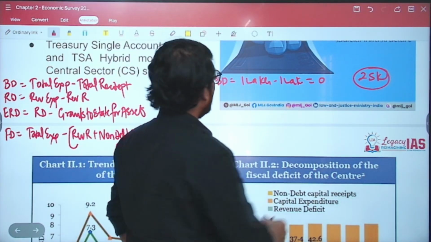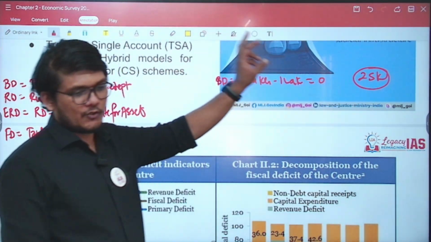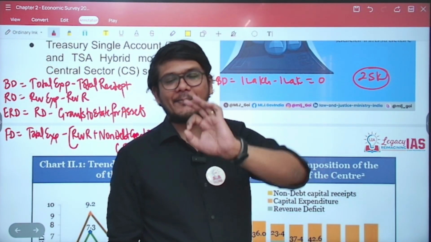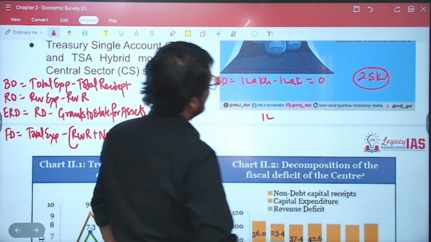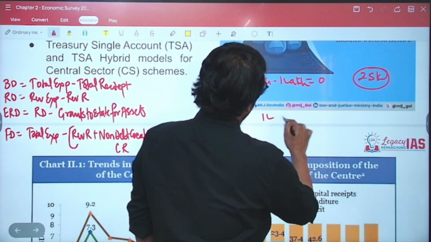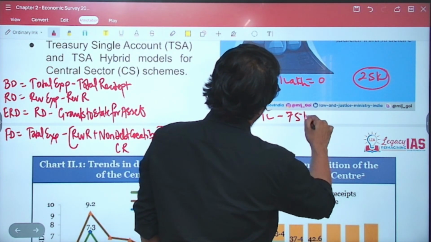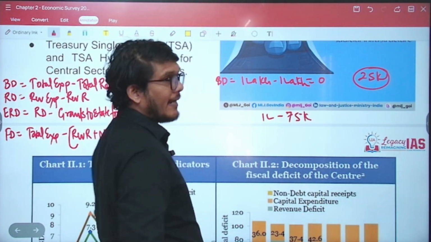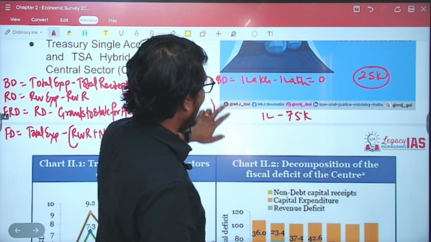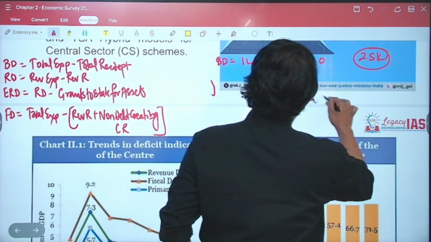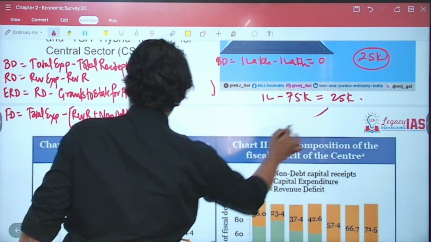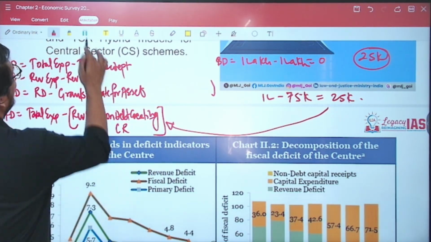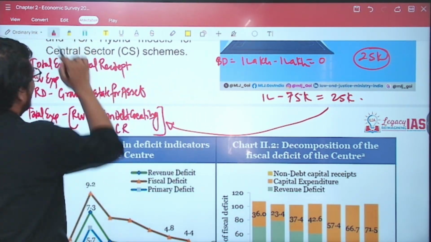Now what happens is, since this 25,000 is your loan, that is the debt creating capital receipt which you will not take into account. So what happens? 1 lakh is your total expenditure and only 75,000 is your total receipt, right? As a result there is a deficit of 25,000, and this 25,000 of deficit is nothing but your fiscal deficit. I hope that's clear.